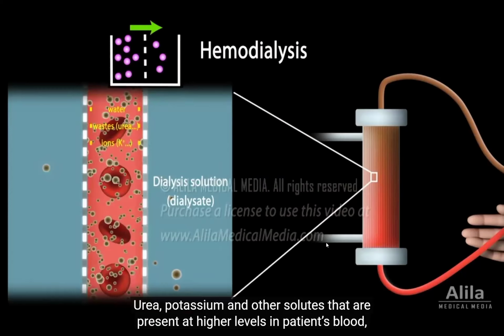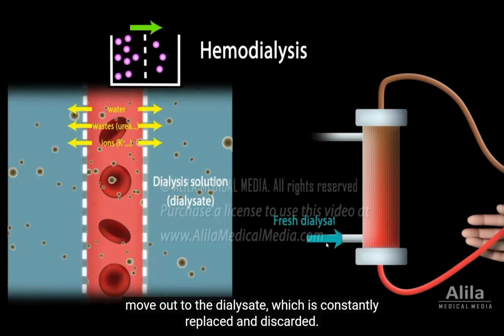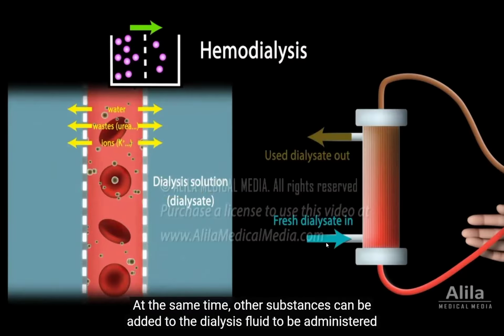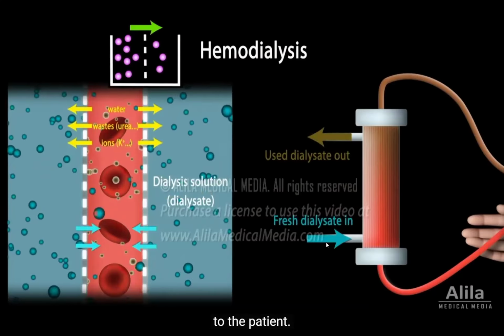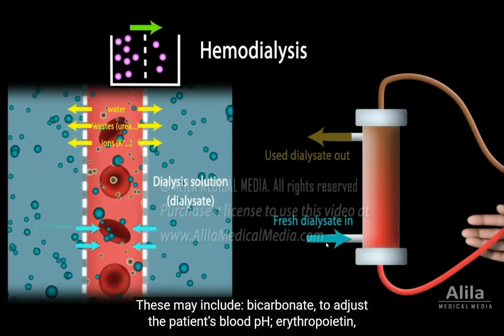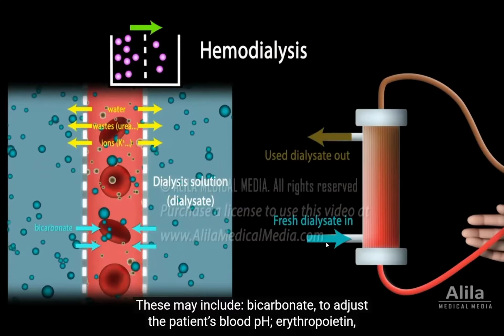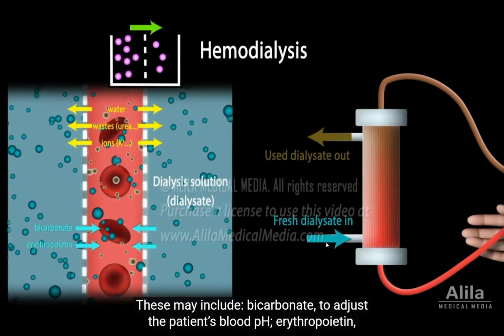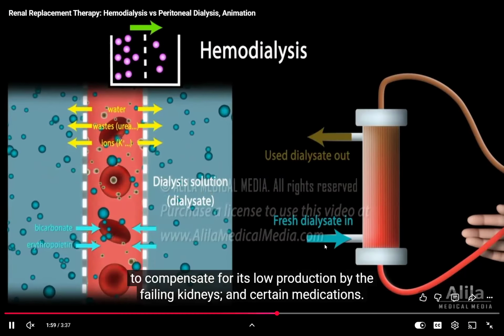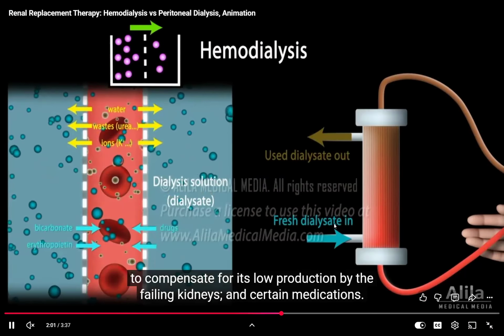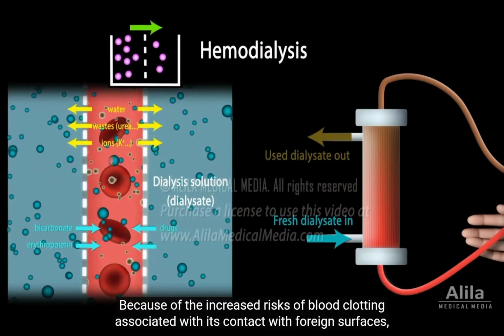Majorly urea, but other waste substances are also there. After removing this particular urea, the purified blood will be sent back to the patient through the vein by adding anti-heparin. There is no movement of useful substances here.